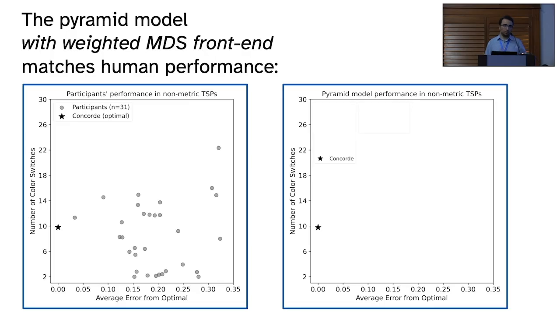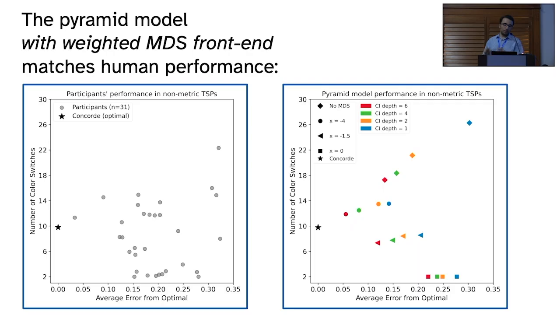And here I'm going to show you in quick steps what the pyramid model results look like. With no weighting, you have results on the bottom. Those four colors are just different depths for the cheapest insertion. The higher depth is always doing better than the lower depth. As you increase the weighting parameter, this keeps improving, doing more color switches and improving the tour. And here in the diamond shape, I'm showing you the case where we do the color switching cost inside of cheapest insertion without MDS. You can see it's using a lot of color switches, and those color switches are not good. So that's why we knew that hierarchical clustering is the one that has to account for color switches.